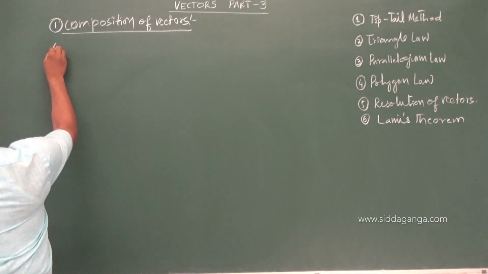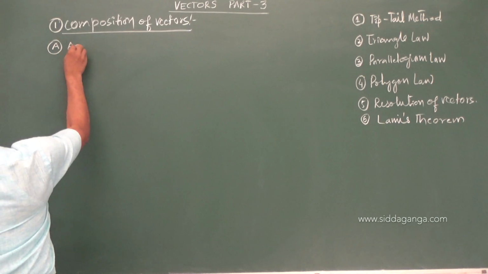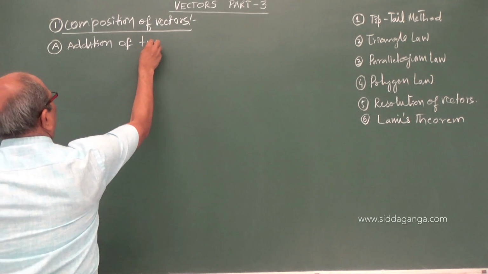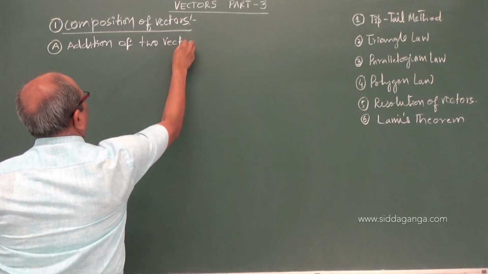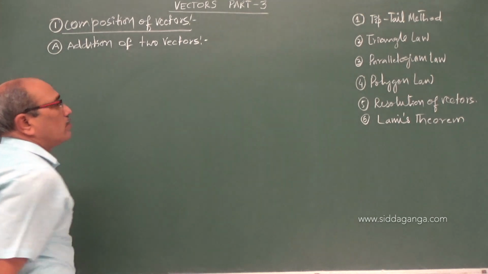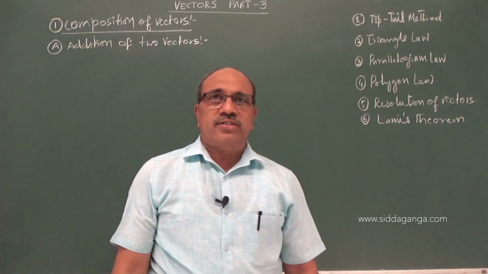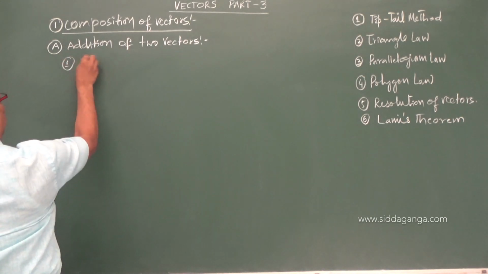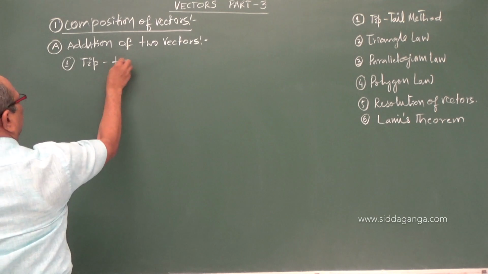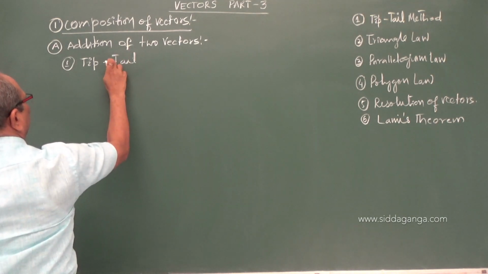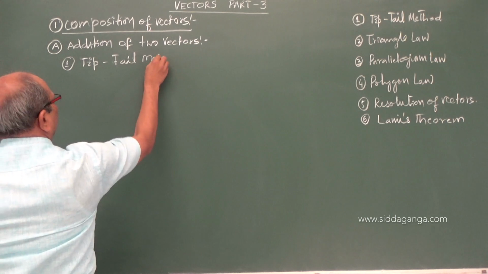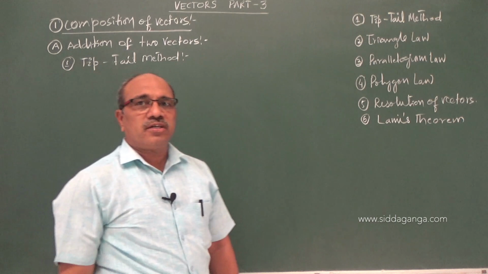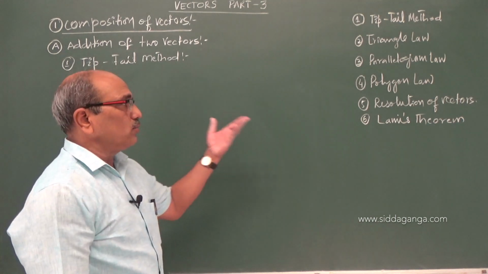Let us take the first one, addition of two vectors, which I consider the tip-tail method. It is a geometrical method, a geometrical construction, that gives you the resultant.